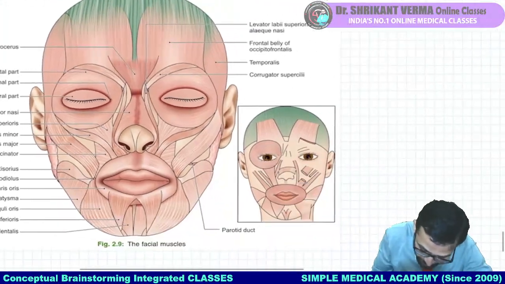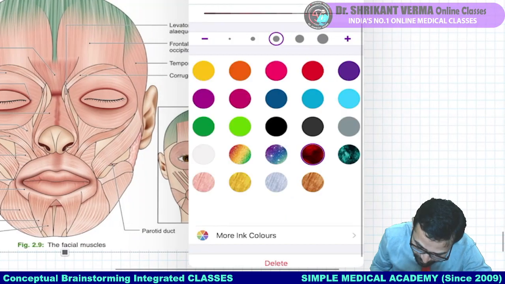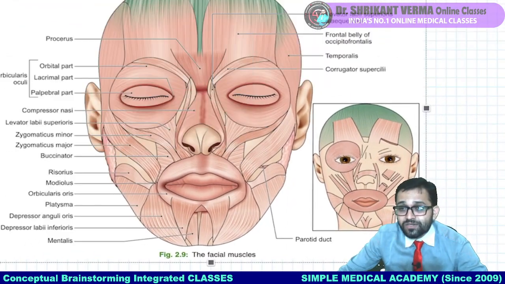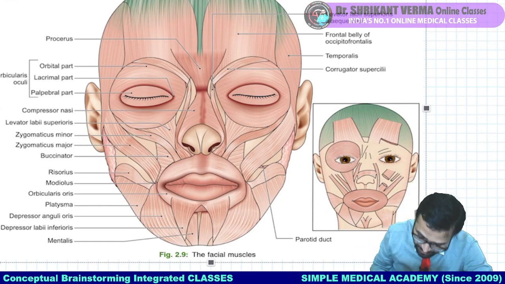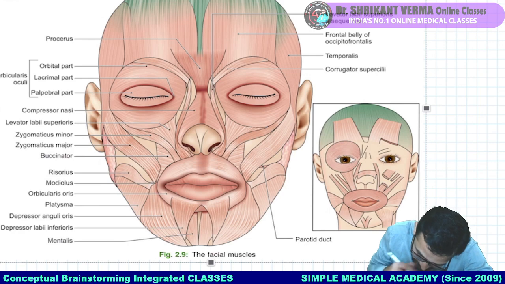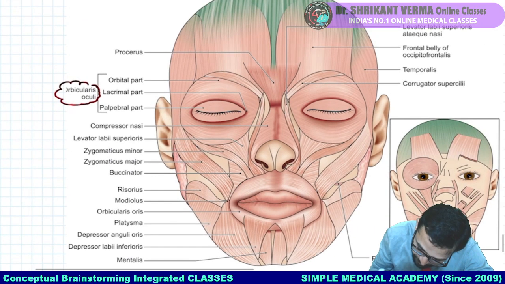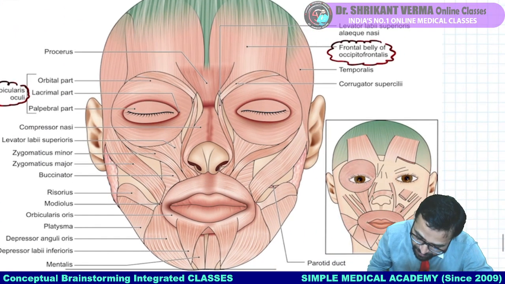So what I want to tell you, see here the important points. Here you can observe our different muscles. Orbicularis oculi. Here is our frontalis. I am mentioning the important point.